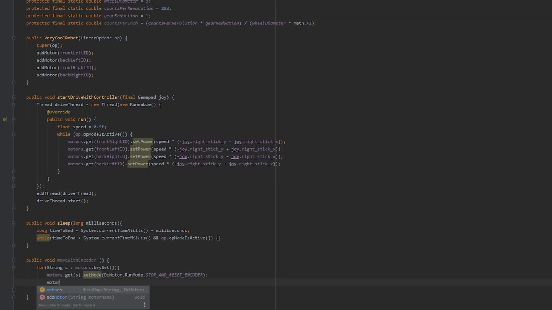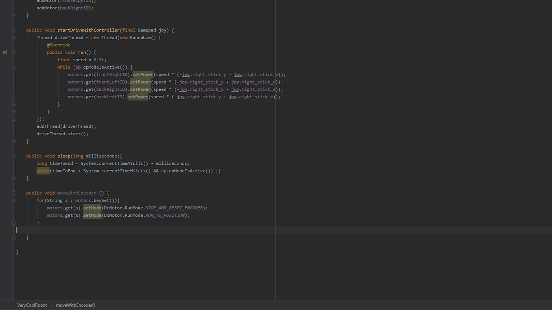And then secondly, motors.get(s).setMode(DcMotor.RunMode.RUN_TO_POSITION). This will recalibrate our motors to make sure we start fresh. And now we need to pass in inches into the method. So int inches. We can then take inches and calculate it into counts, which we can then tell the motor to move. So int counts equals inches multiplied by, in parentheses, int countsPerInch.